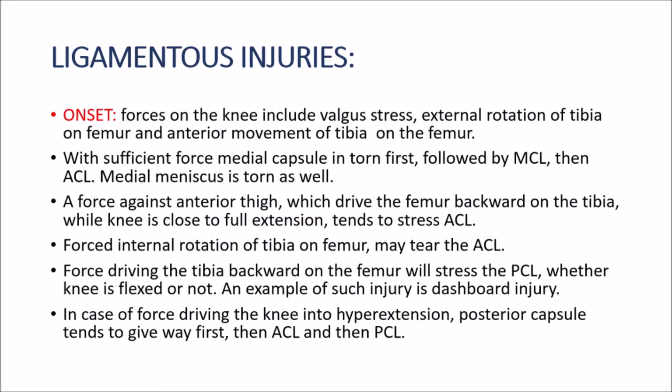This lecture is about the common lesions of the knee joint. The first one is the ligamentous injuries. Starting with the onset, forces on the knee include valgus stress, external rotation of the tibia on the femur, and anterior movement of the tibia on the femur. With sufficient force, the medial capsule is torn first, followed by the MCL, then the ACL, and the medial meniscus is torn